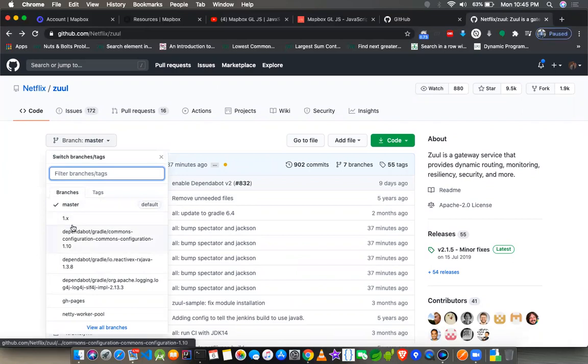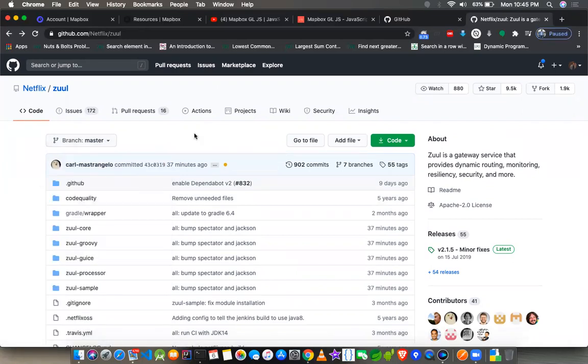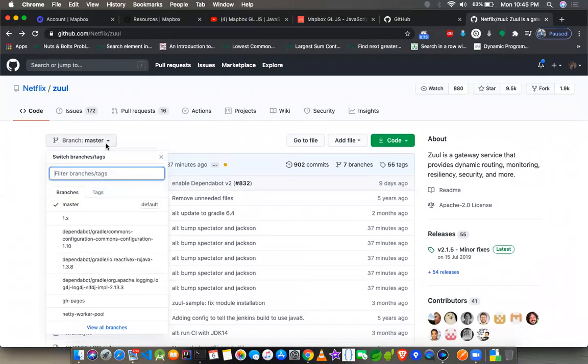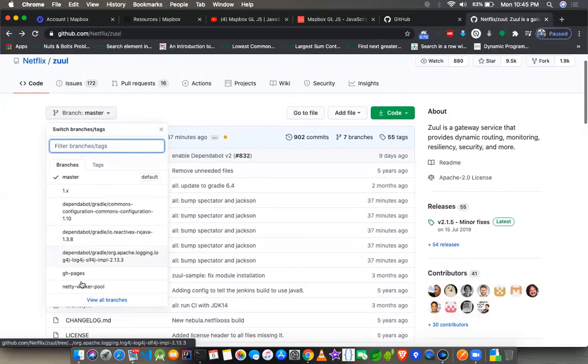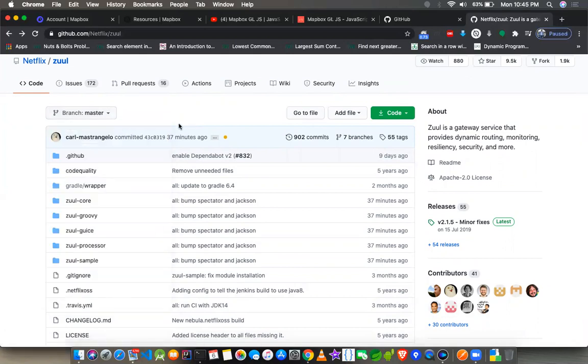There can be other branches, but they may not be completely working fine, because they may have some minor fixes, or something related to another feature to be added which is not yet implemented completely. So those will have to be separated into different branches, and that is why you can see they have given specific names also, like Apache logging to Log4j. They are doing some migration on some branches, but the master is the one which is currently being used.